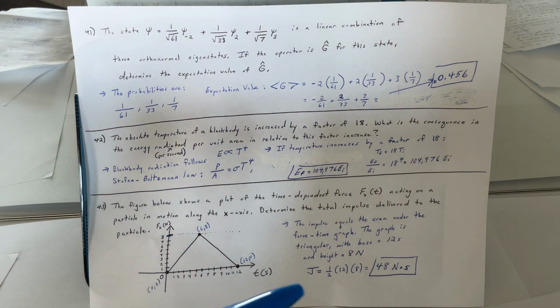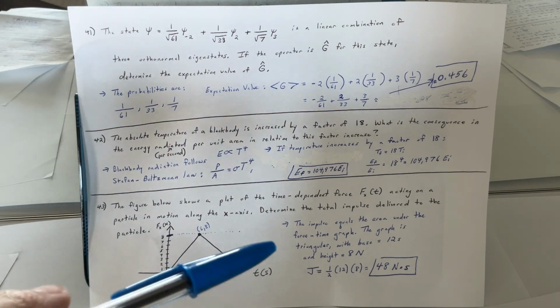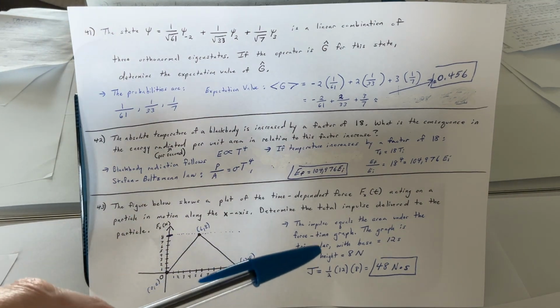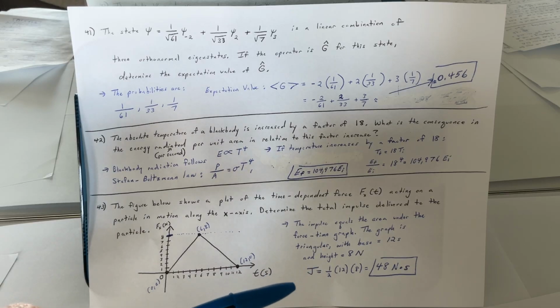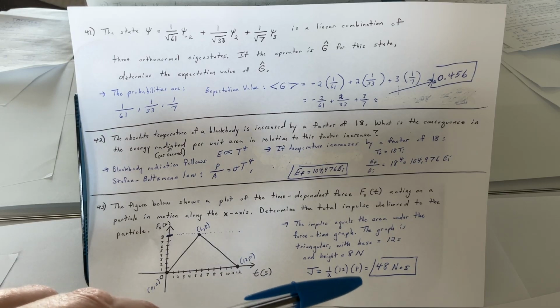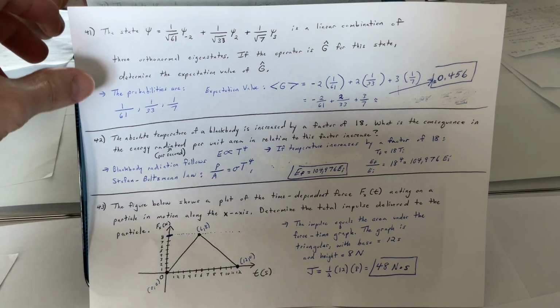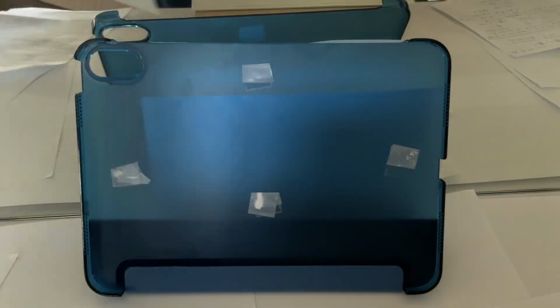The graph is triangular, so just find the area of that triangular region. 12 s is the base, height is 8 N. So J equals 1/2 times 12 times 8. So that's going to be 48 newton-seconds.